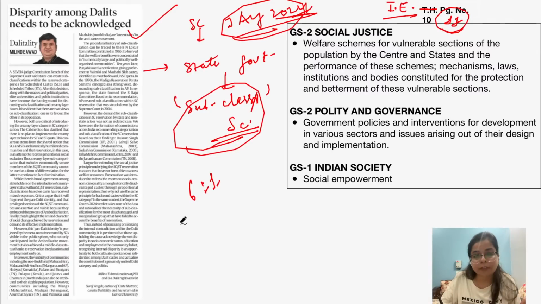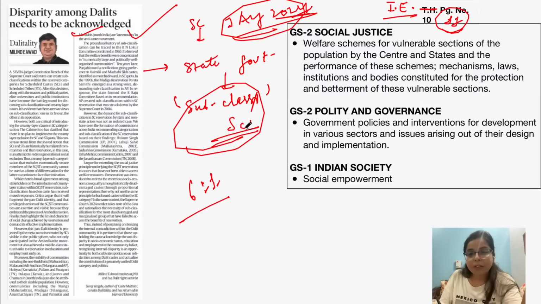Supreme Court said that the state governments have the power to sub-classify the scheduled caste and scheduled tribes in their particular states. Okay. Now, in this backdrop, the author says that there is a need for sub-classification of scheduled caste in order to acknowledge the disparity among Dalits. Okay. Now we will see what is sub-classification of scheduled caste as we proceed further.